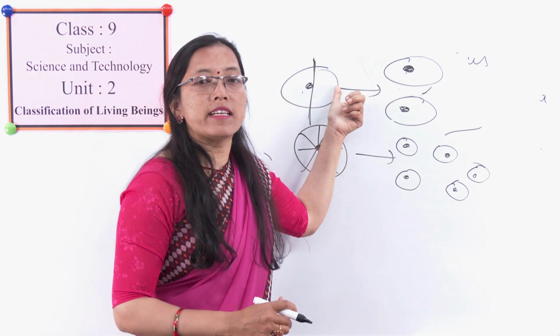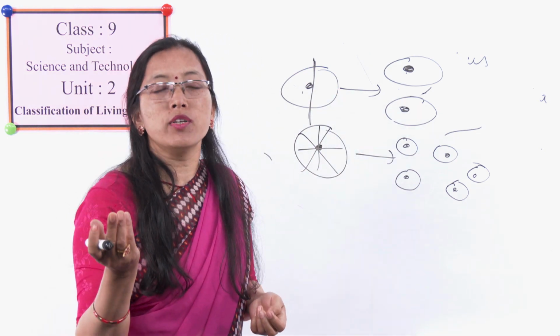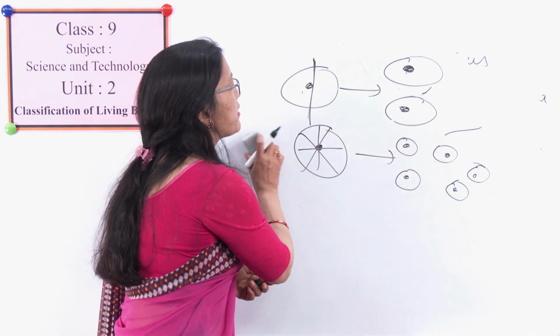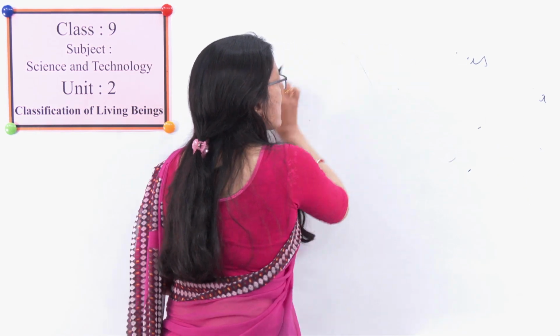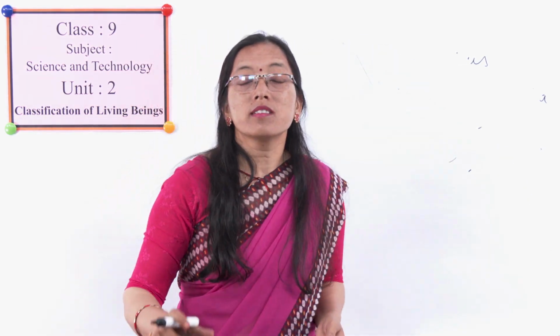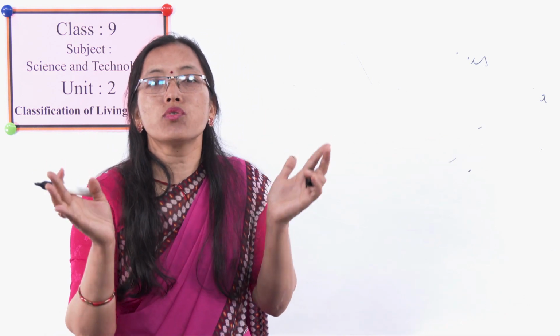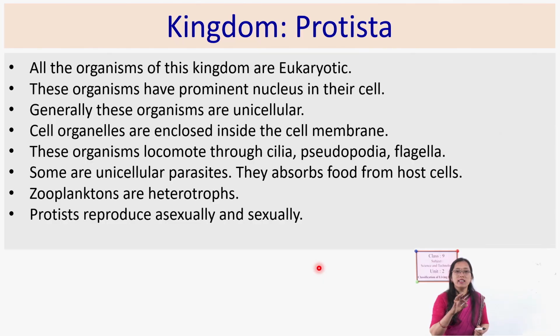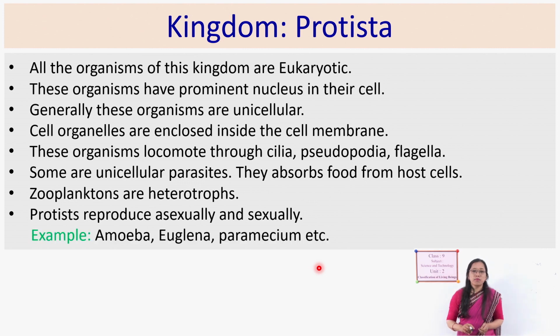This kind of reproduction is seen in these protists. In amoeba we can find multiple fission, in euglena we can find binary fission, in plasmodium we can find sporulation, and in paramecium we can find conjugation. That means there is a fusion of two nuclei, and they reproduce. That is considered sexual reproduction. In this way they perform various types of asexual as well as sexual reproduction. Some examples of protists you have already seen: amoeba, euglena, paramecium, plasmodium, entamoeba. Those are the examples of protista.